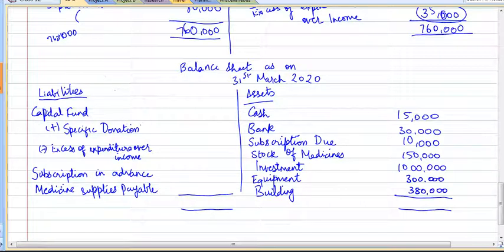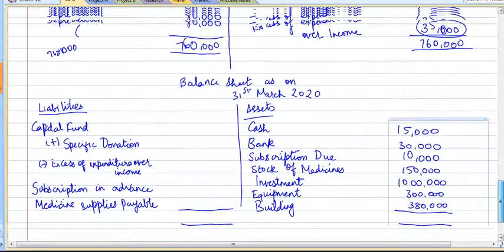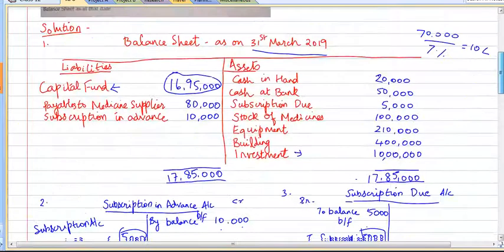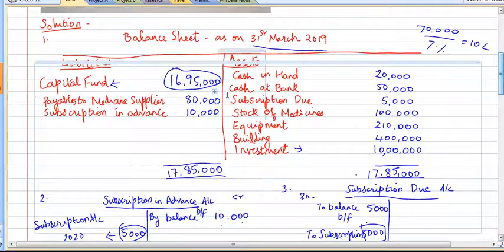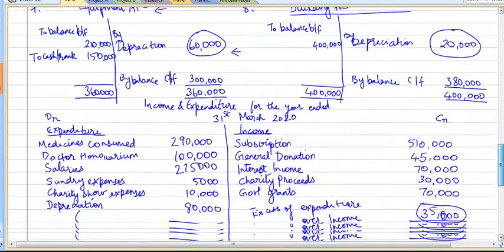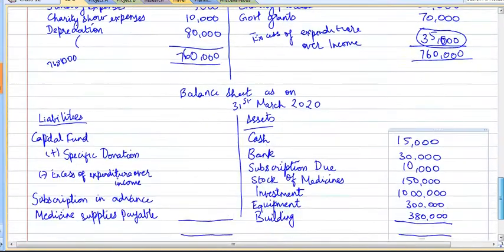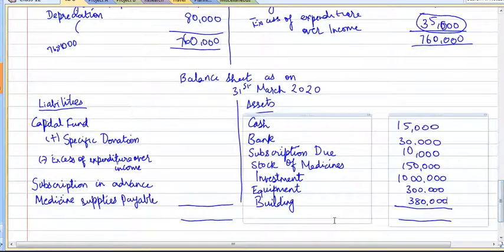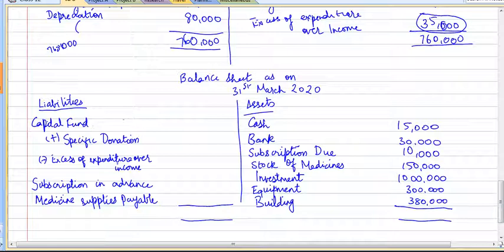Now let's move to the liability side. First is capital fund. We had already arrived at the opening balance of the capital fund. What is it? Here it is, 16,95,000. For this purpose only, we first calculated the opening balance of the capital fund.